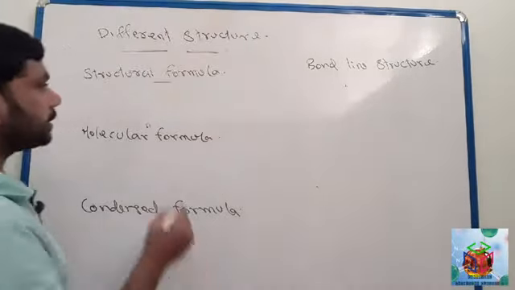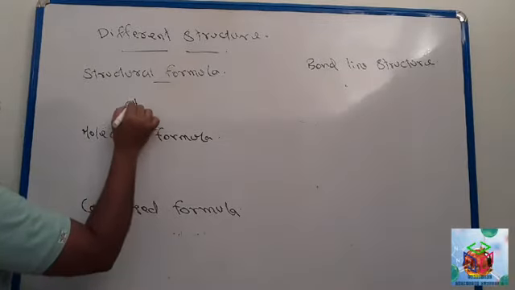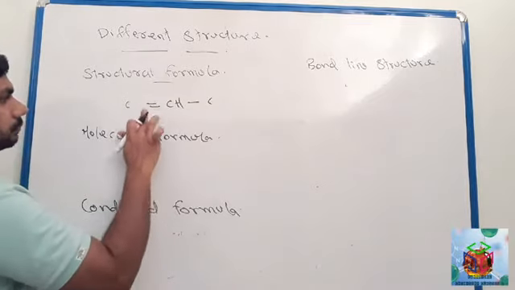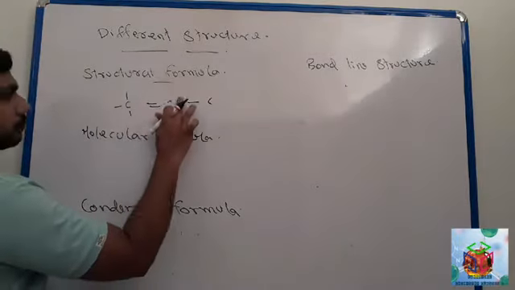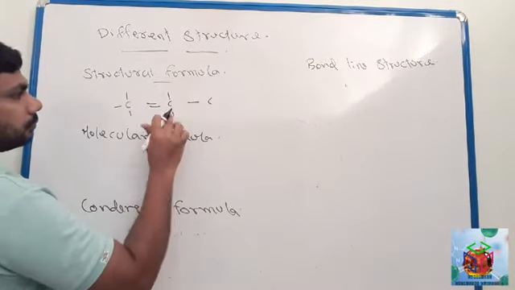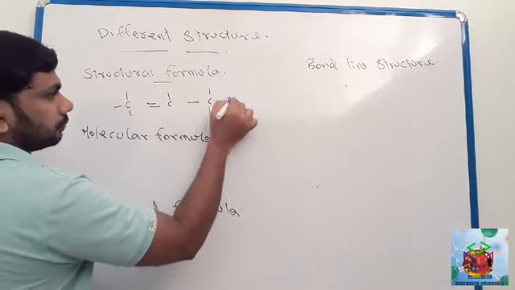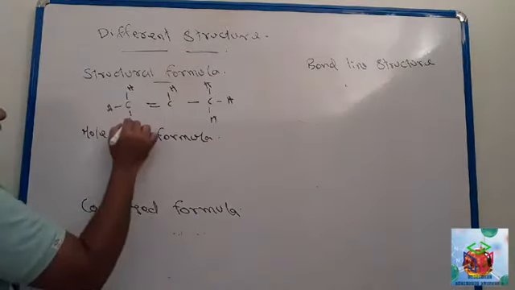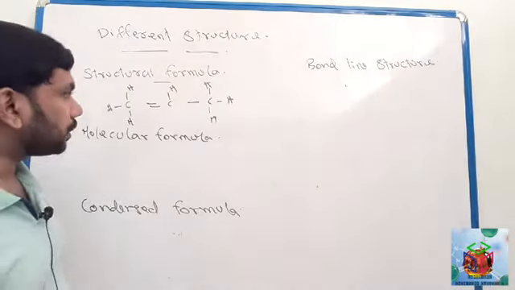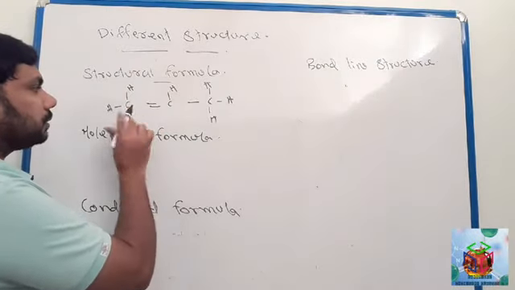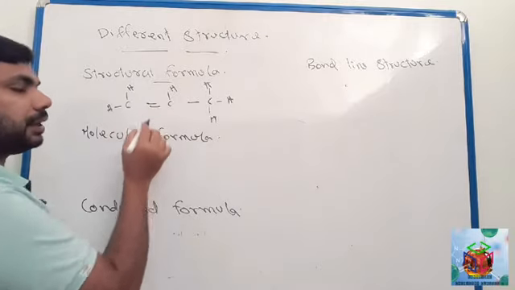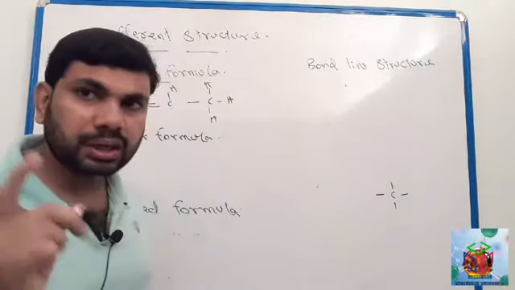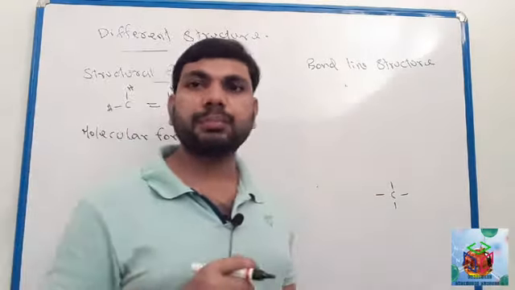See here another example, CH2 double bond CH. This is one compound. Look here, this carbon is making a double bond here. I told you before, one carbon makes 4 covalent bonds. One carbon atom makes 4 covalent bonds.